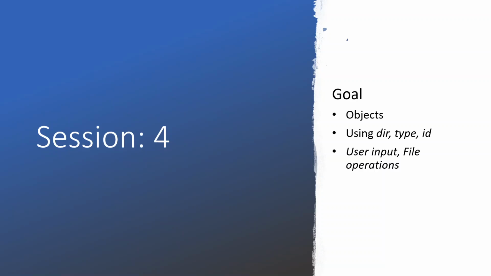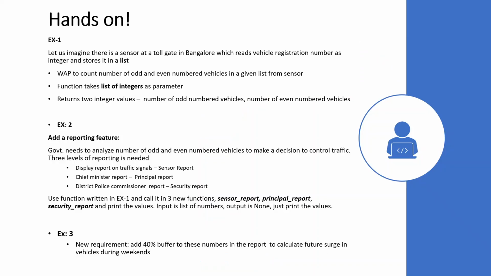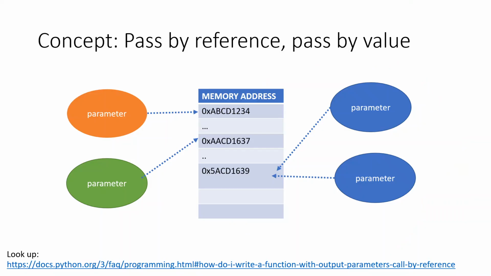So yesterday we saw functions, and we also had an exercise. I just wanted to let you know about one more concept that is used in functions. In C++, there are two ways to pass parameters into functions. That is called pass by reference and pass by value.